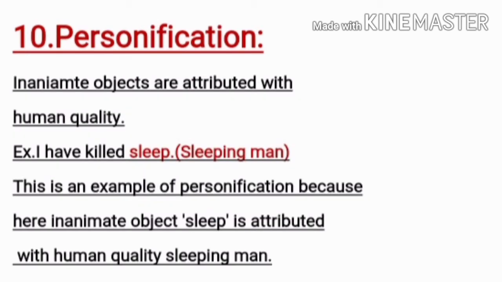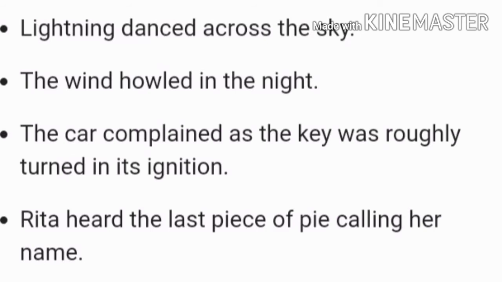Personification. Inanimate objects are attributed with human quality or living quality. Look at the example: I have killed sleep. Anyone can't kill sleep. Here, through the word sleep, a sleeping man is referred to. So sleep is personified here. And you have to write in such a way: this is an example of personification because here the inanimate object sleep is attributed with a human quality, that is, a sleeping man. Through the word sleep, a sleeping man is referred to and sleep is personified here. A few examples are given here, and personification is very important.